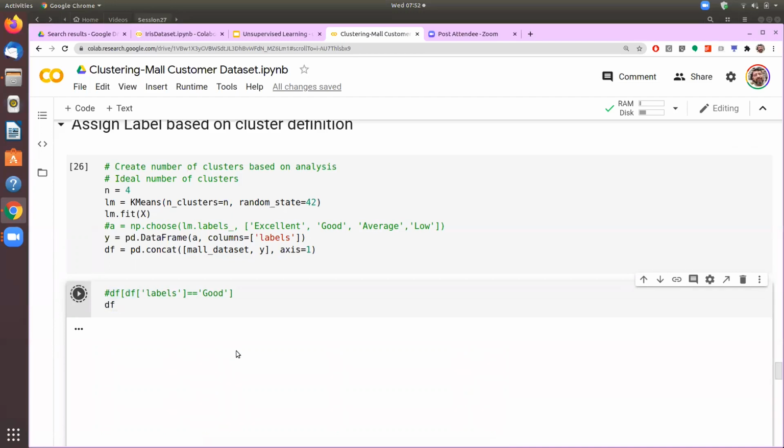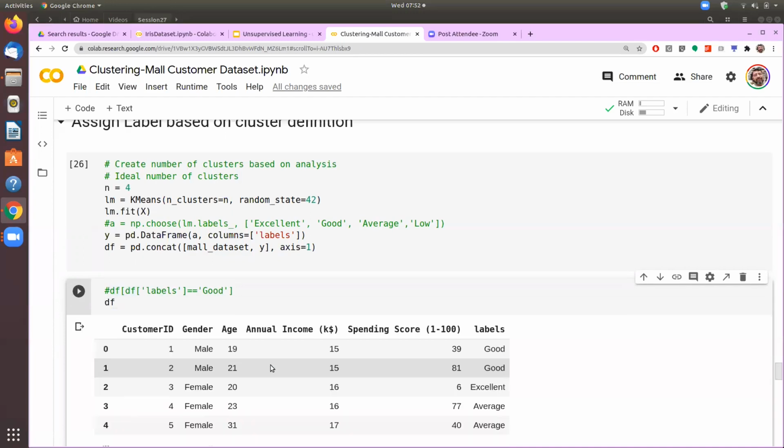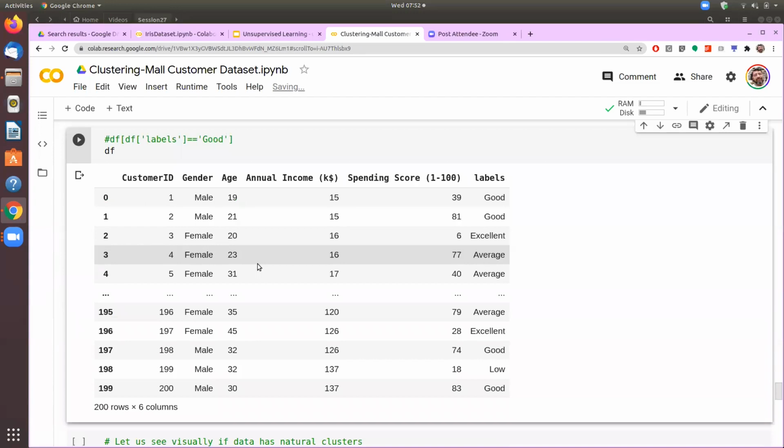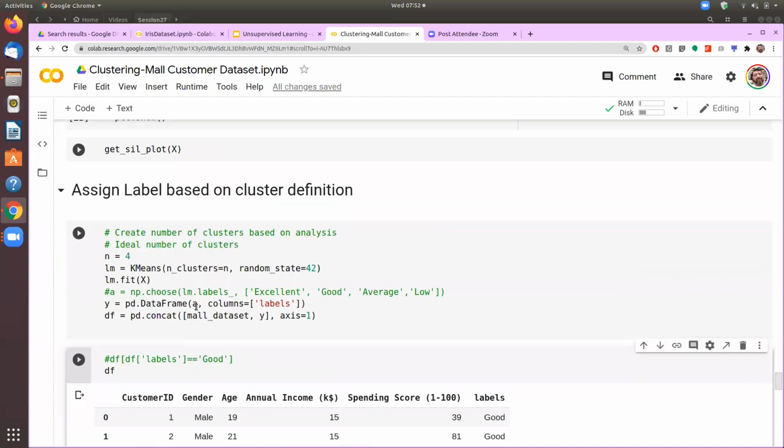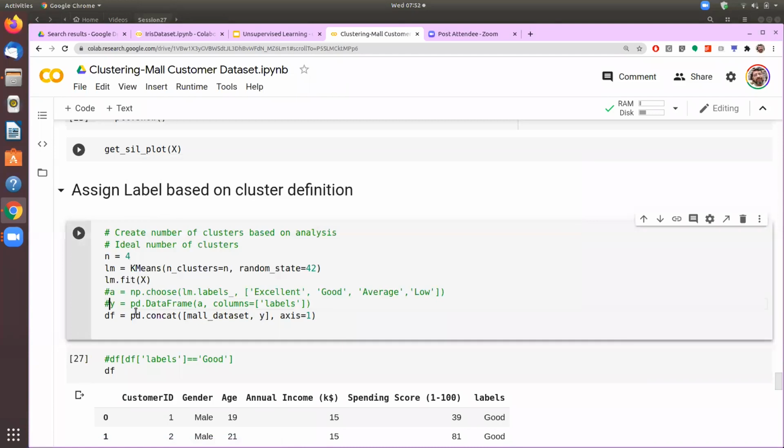Then we see this new data where I have the original data. We'll avoid giving the name first. We'll just see the original data.